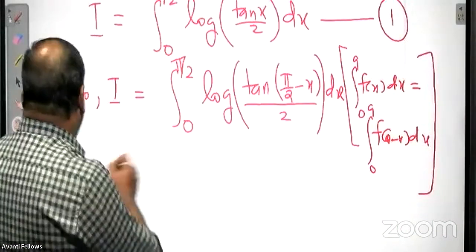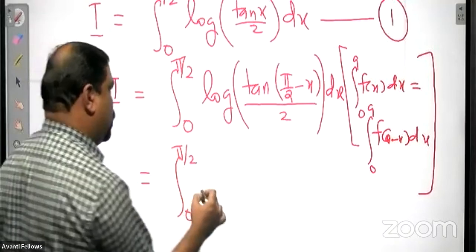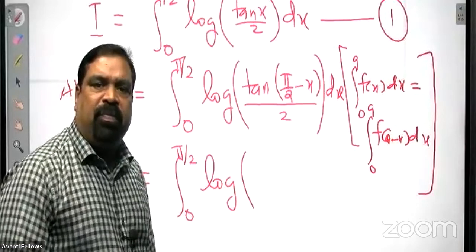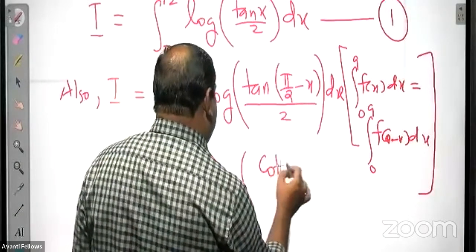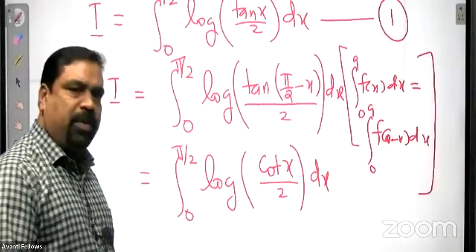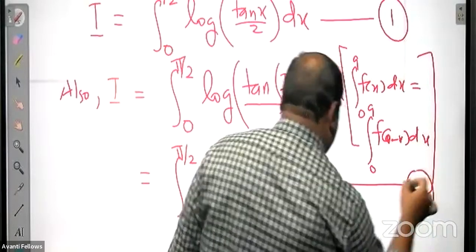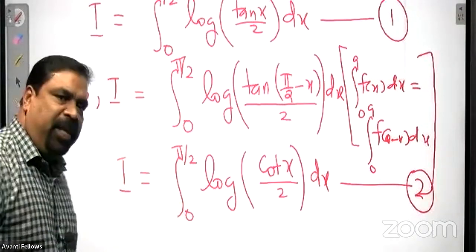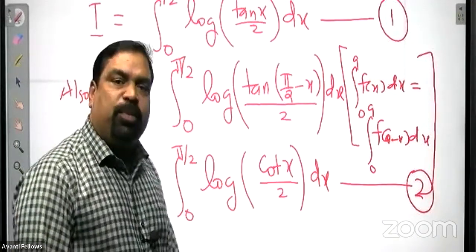After applying this property, this integral reduces to the integral from 0 to pi by 2 of log of, what is tan of pi by 2 minus x? Tan of pi by 2 minus x is cot x. So you will get log of cot x by 2 dx. Put it as equation 2. Remember, this is also the same integral. After applying the property, the same integral changed into log of cot x by 2.